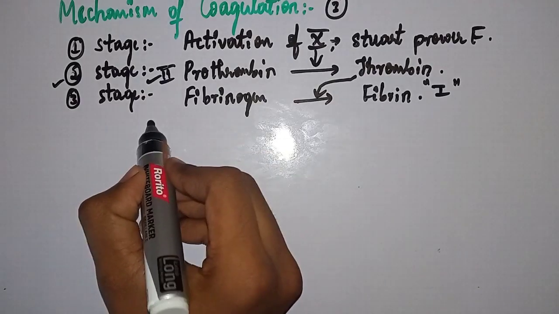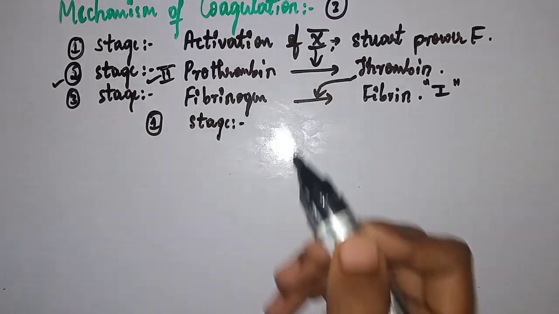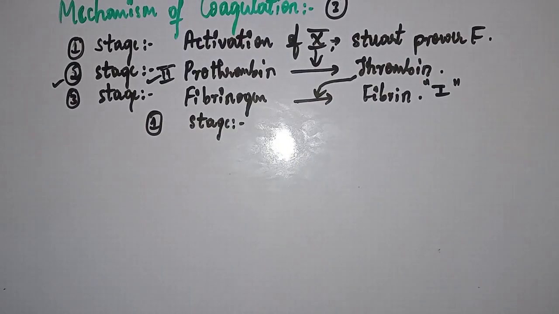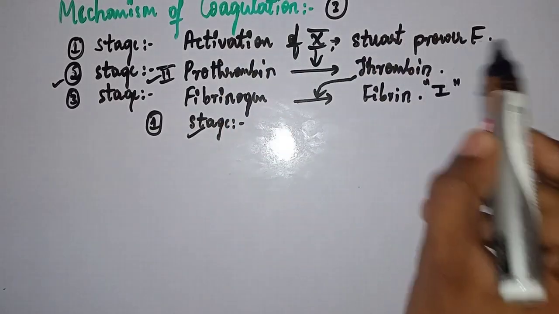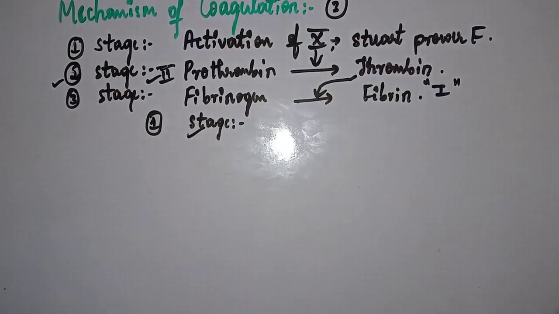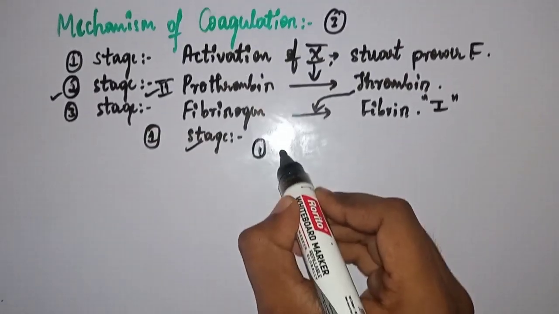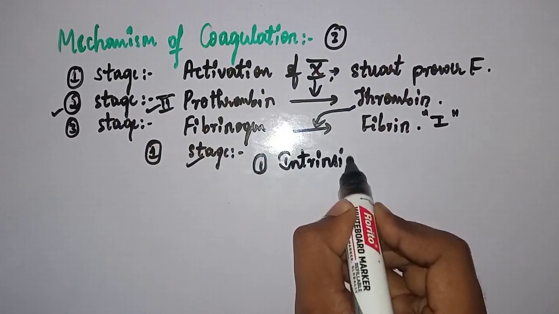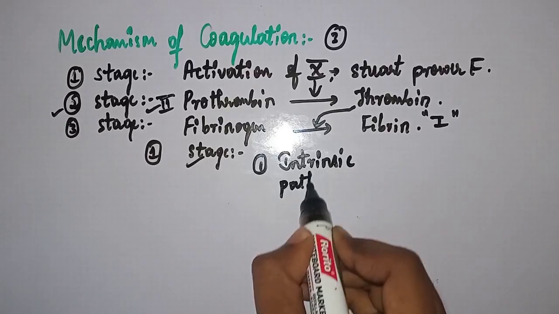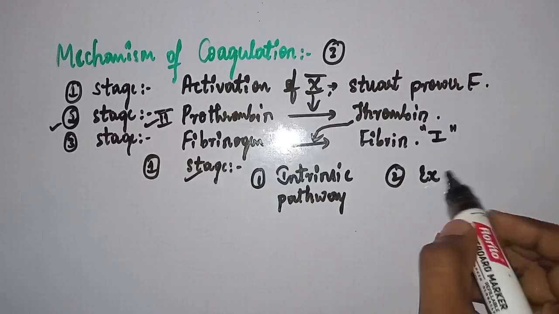See, in stage 1, the activation of Stewart-Prower factor is achieved by two pathways, right? What are those? First one, intrinsic pathway. Second one, extrinsic pathway.